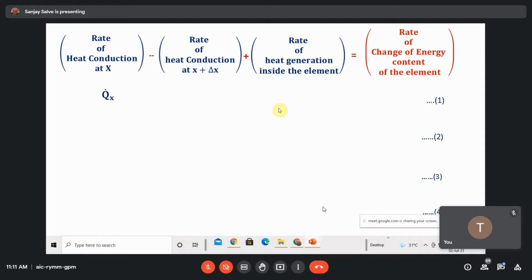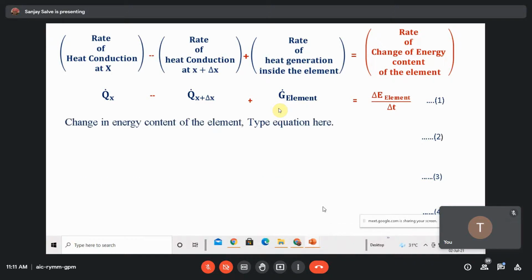Mathematically, the rate of heat conduction at x is q dot x, minus the rate of heat conduction at x plus del x, q dot x plus del x, plus the internal heat generation, that is G dot element. Here g is the internal heat generation per unit volume, in watts per meter cube, and this equals the rate of change of internal energy, delta E with respect to time. So it is the change in energy content of the element.